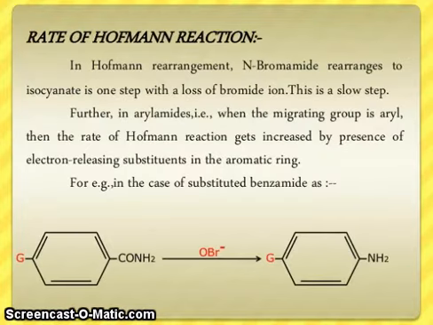The rate of Hofmann reaction. In Hofmann rearrangement, N-bromoamide rearranges to isocyanate in one step with a loss of bromide ion. This is a slow step.